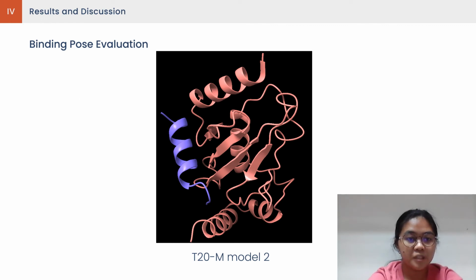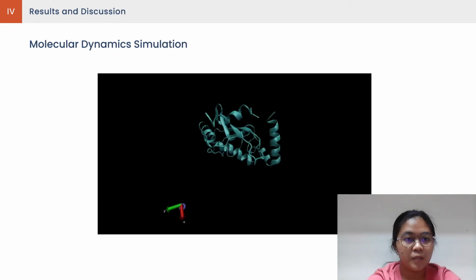Shown here is the docked PDB structure of T20M. A molecular dynamics simulation was done in order to validate the binding conformation of the chosen candidate peptide in an aqueous solution.